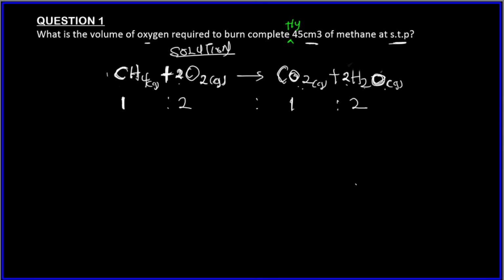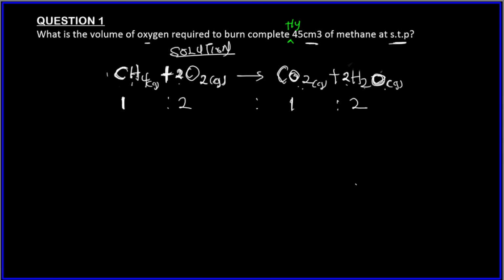So we can say 1 cm³ of methane reacts with 2 cm³ of oxygen to form 1 cm³ of carbon dioxide and 2 cm³ of steam, or water. This water is steam.